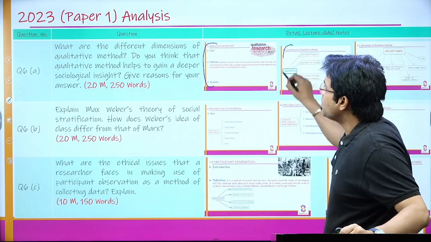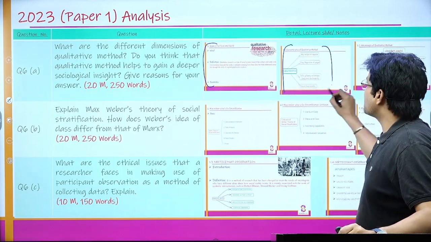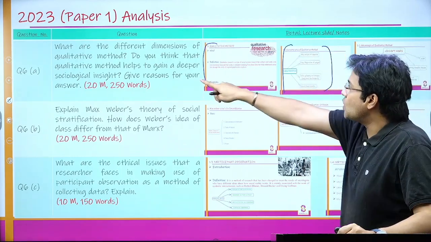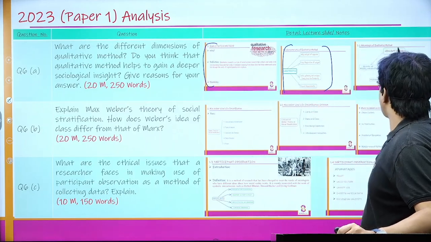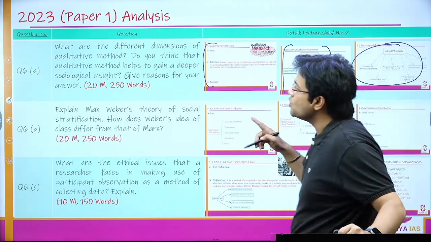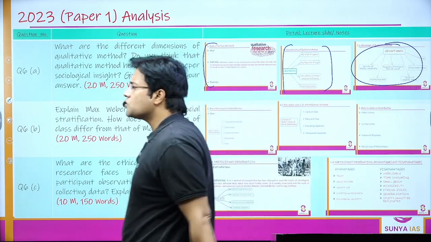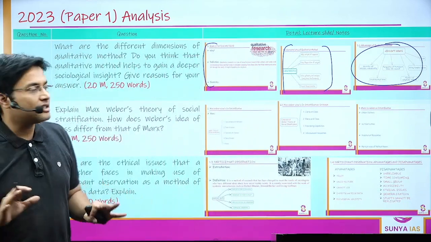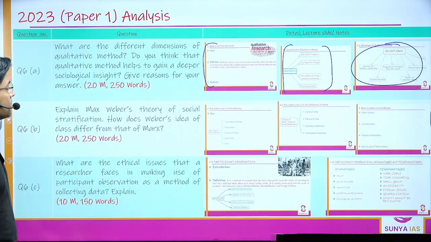I talked about the different dimensions, the characteristics of the qualitative method. And do you think that the qualitative method helps to gain a deeper sociological insight? All the advantages, you can straight away use to answer such a question. So you can see the questions are a direct hit from our lecture notes.